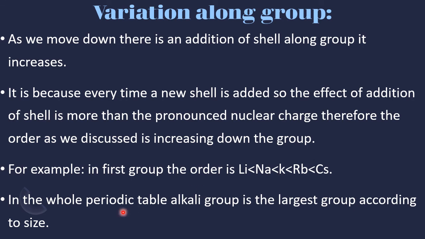So in the whole periodic table, the alkali group is the largest group according to size. Why? Because the alkali group is the leftmost group, and when you move from left to right, atomic radius decreases. Therefore, alkali metals have the largest size on the modern periodic table, and they are the best electron donors, and they are the best reducing agents also.